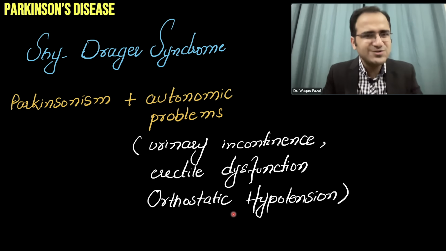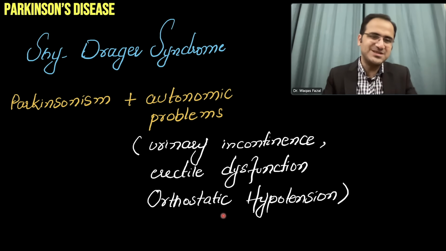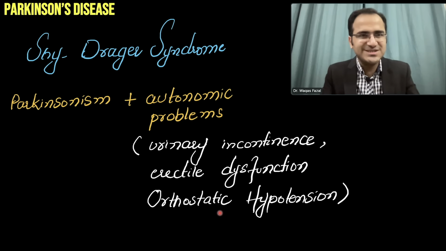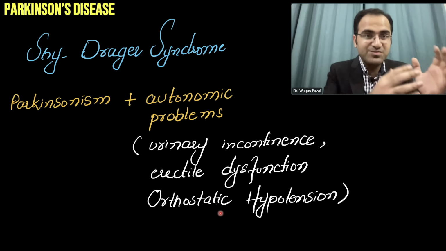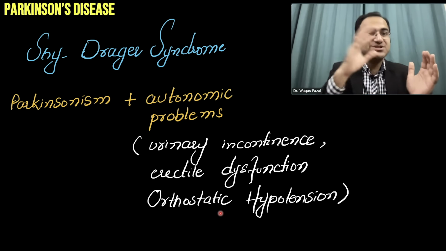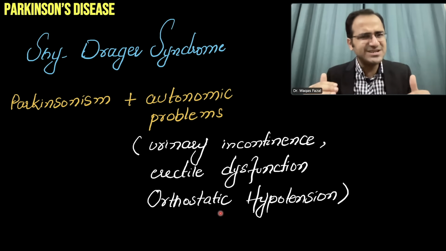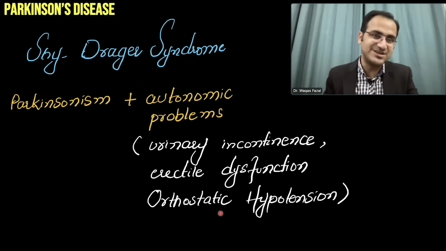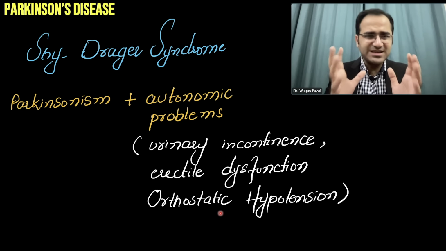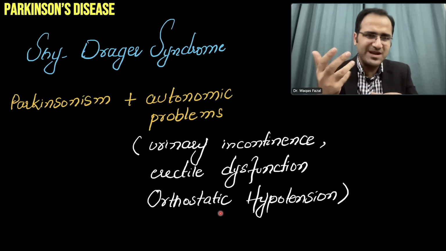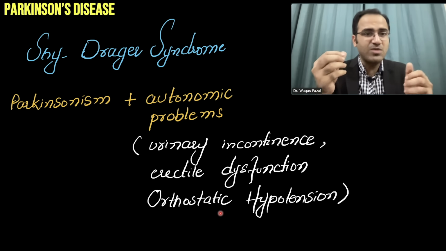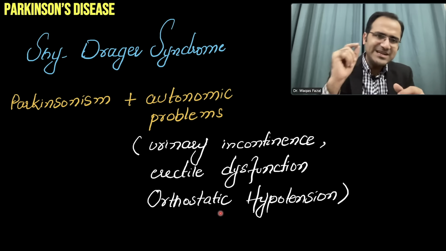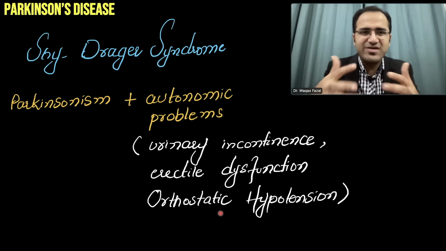Or if the patient is having orthostatic hypotension, autonomic abnormalities, and falls, and these falls are not due to the classical Parkinsonism features, this is due to the blood pressure. When you check the blood pressure of that patient while sitting, and then when the patient is standing, after 3 minutes when you check the blood pressure, there is a significant drop. There is orthostatic hypotension in that patient. That is Shy-Drager syndrome. And remember, these atypical Parkinsonism patients do not respond well to levodopa. Levodopa is a compound that contains dopamine, used for the treatment of typical Parkinsonism, which we are going to talk about. In atypical Parkinsonism, levodopa cannot treat it very well.